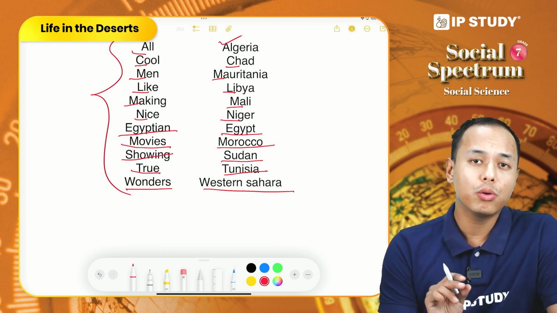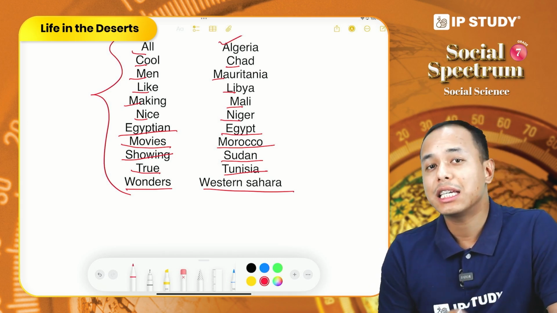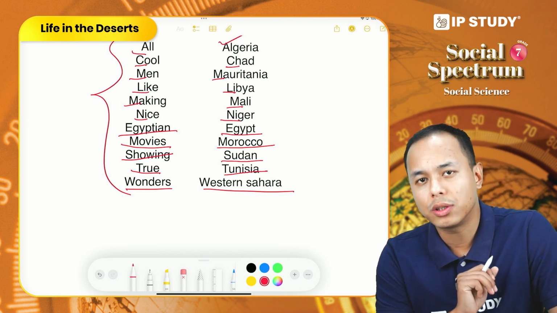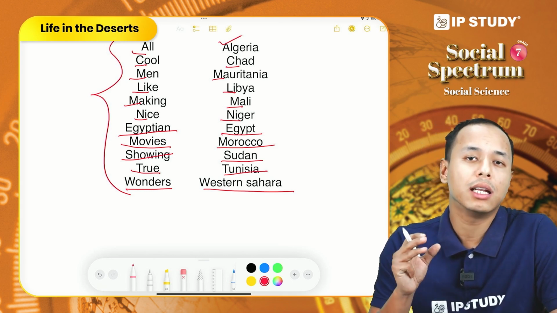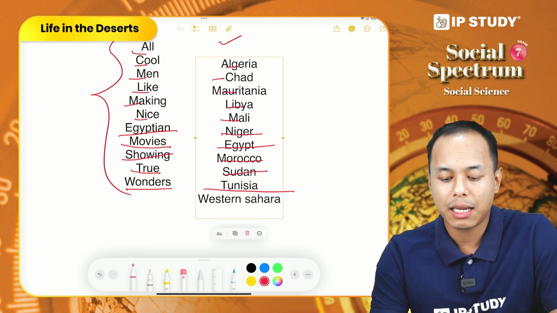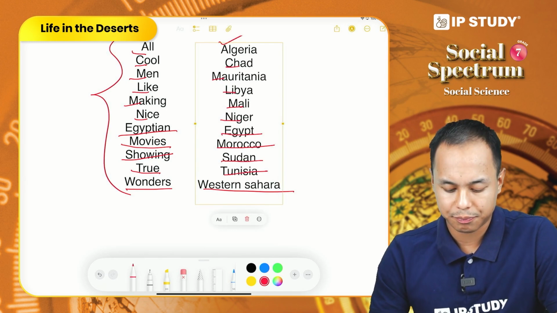So this is a trick which we can learn in order to know the names of different countries.